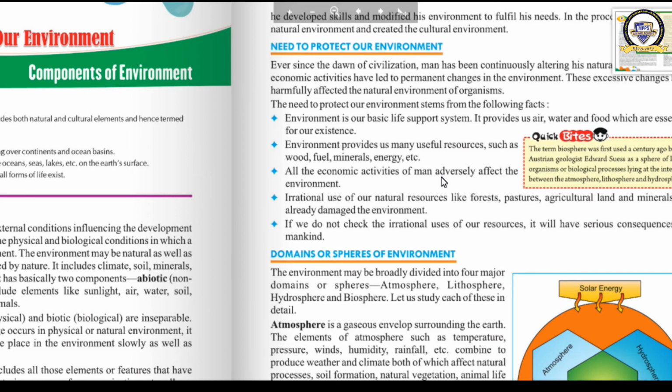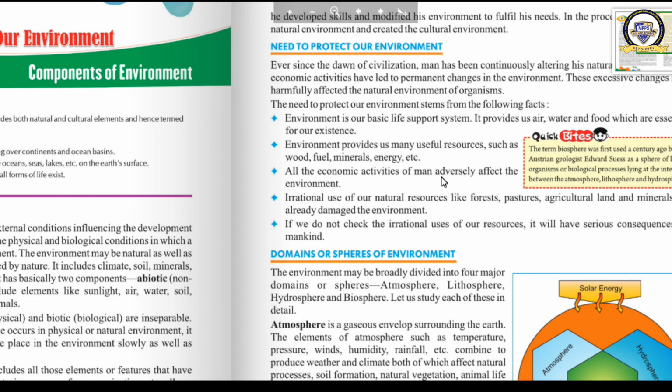overuse of water. We don't need water, then also our tap is on. We don't need to go out, then also we are taking our bike and going out. In this way, when we are using the resources in a careless manner, that is known as irrational use. If we use the resources in this irrational way, what will happen? It will have some serious consequences for the mankind. Problems have been occurred now in the world. All these problems, root cause is the irrational use of resources by the mankind. Clear now? This much only.